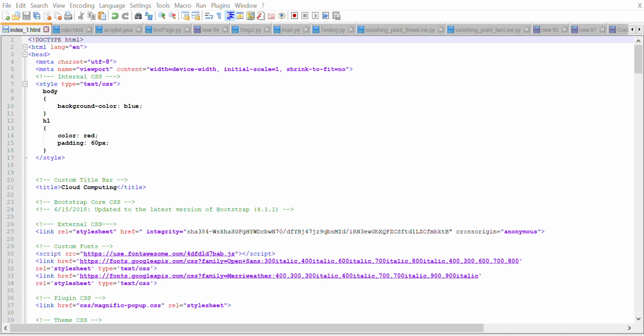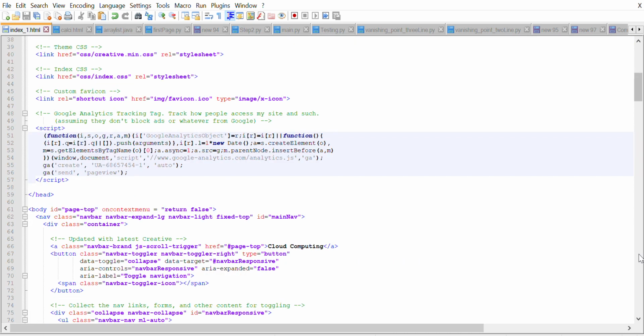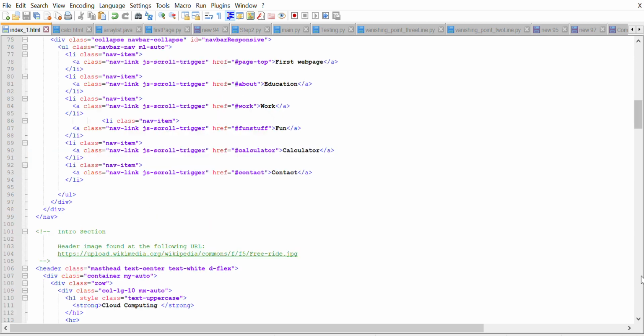Now let's go to the code again and change it from first web page to home button. I save it. Now I will rerun it.